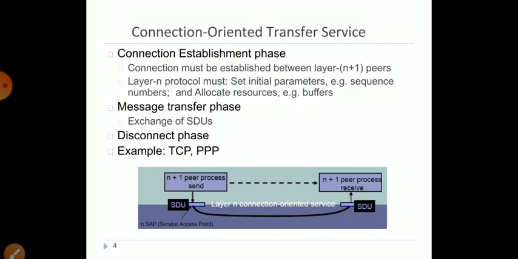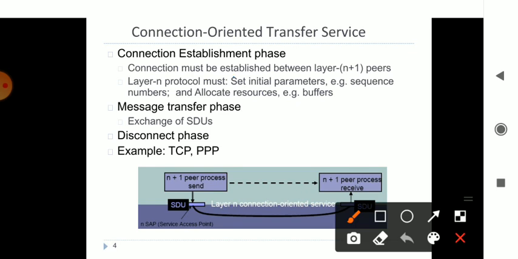Connection oriented is when I am connecting to a wired medium. I have to get connected, and when I get connected, a message has to be passed to say that the connection has been established. When one layer connects to another layer, it has to pass certain messages, and each message passed and each resource used is sequenced.